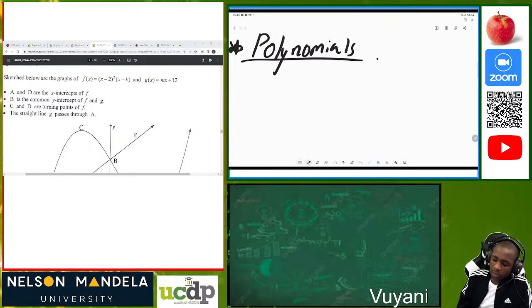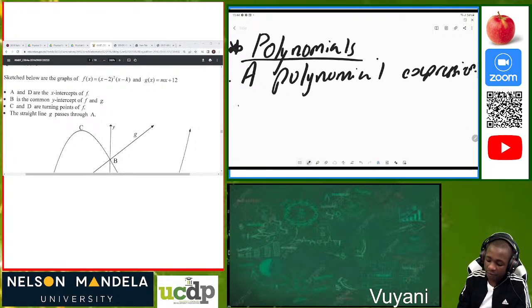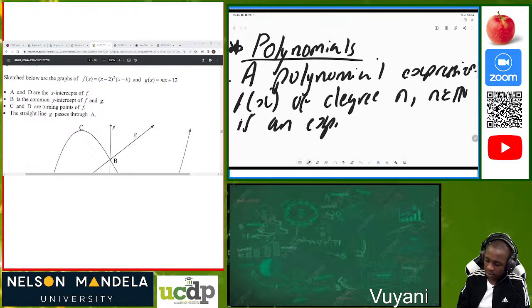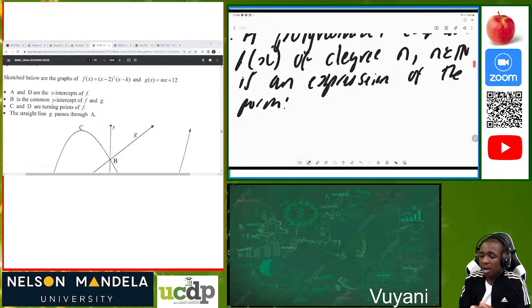When I define a polynomial, I will say that a polynomial expression f of x of degree n, where n must be an element of natural numbers, is an expression of this form.